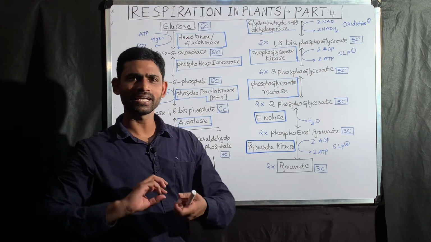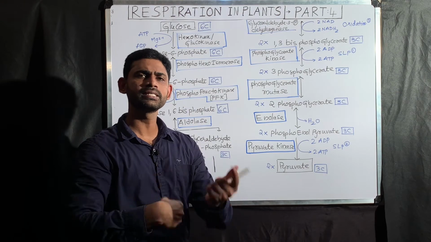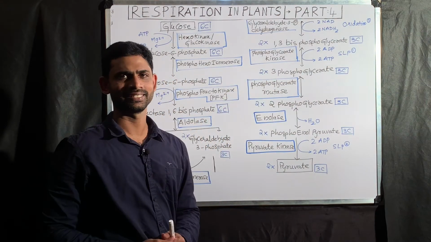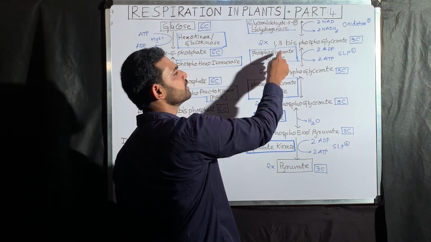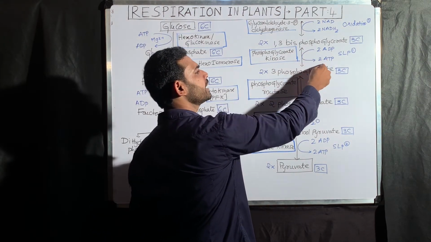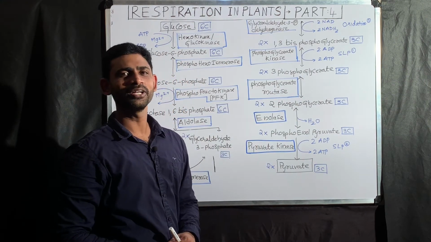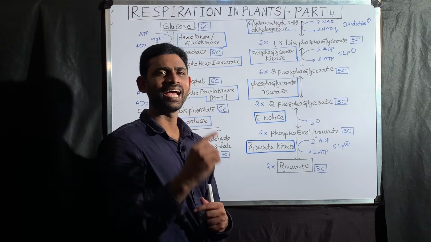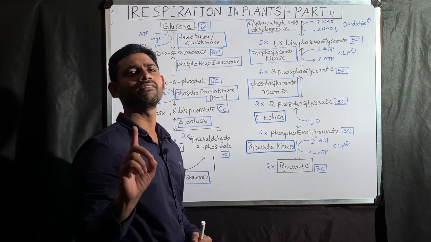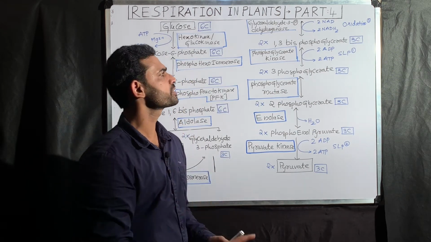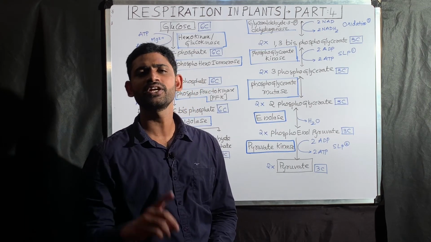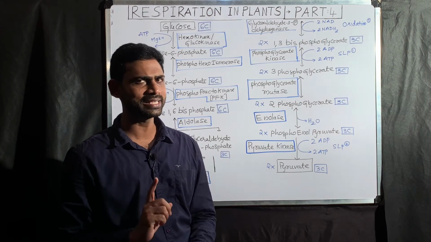So here what is happening? Transfer of phosphate. Transfer of phosphate means immediately which enzyme do you have to think of? That is a kinase, the enzyme phosphoglycerate kinase. If you take 2 molecules, how many phosphates are missing? 2 phosphates. 2 phosphates are given to 2 ADP, converting into 2 ATP. In this reaction, there is a direct synthesis of ATP. That is why this reaction is an example of substrate level phosphorylation. First substrate level phosphorylation in aerobic cellular respiration: conversion of 1,3-bisphosphoglycerate into 3-phosphoglycerate. First oxidation I already said, right?